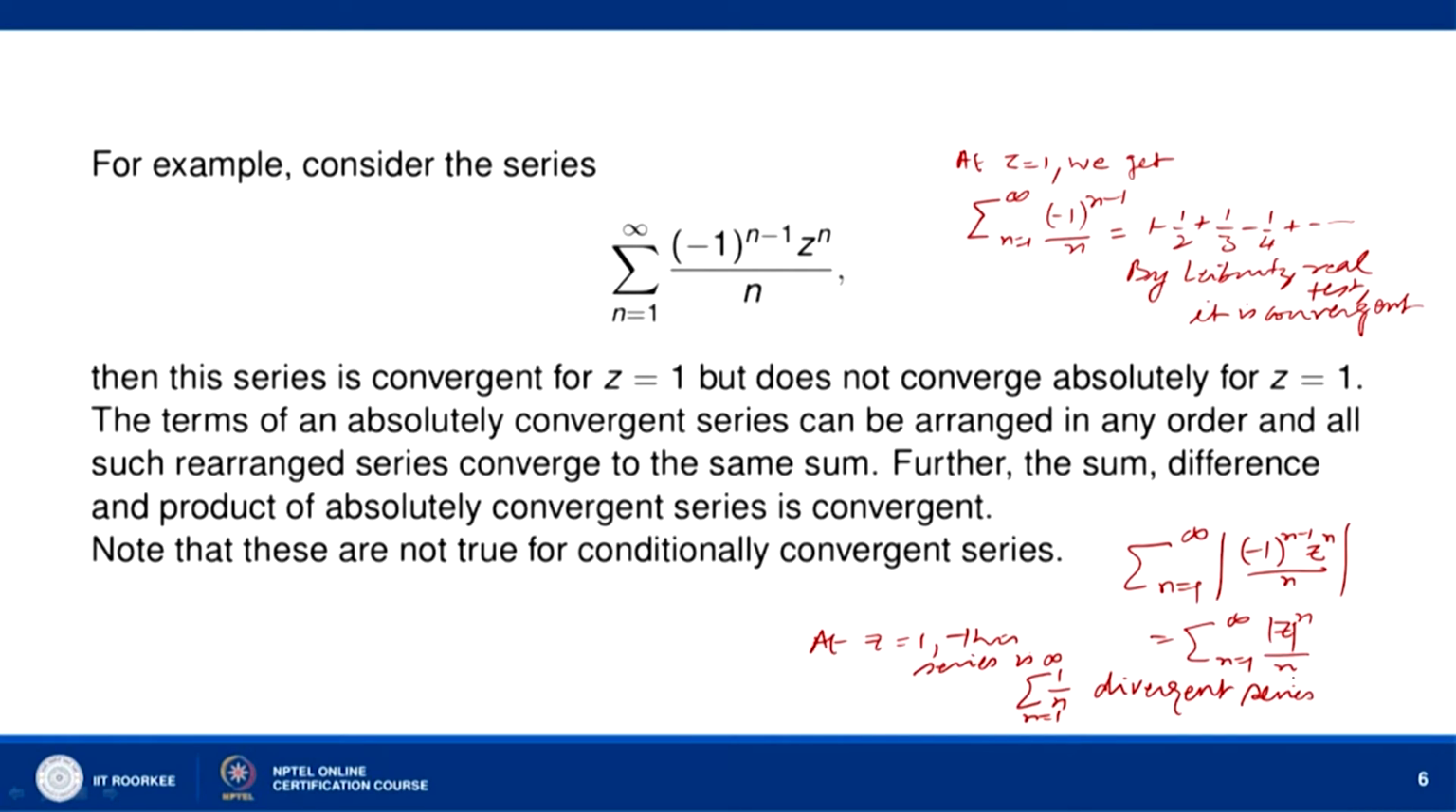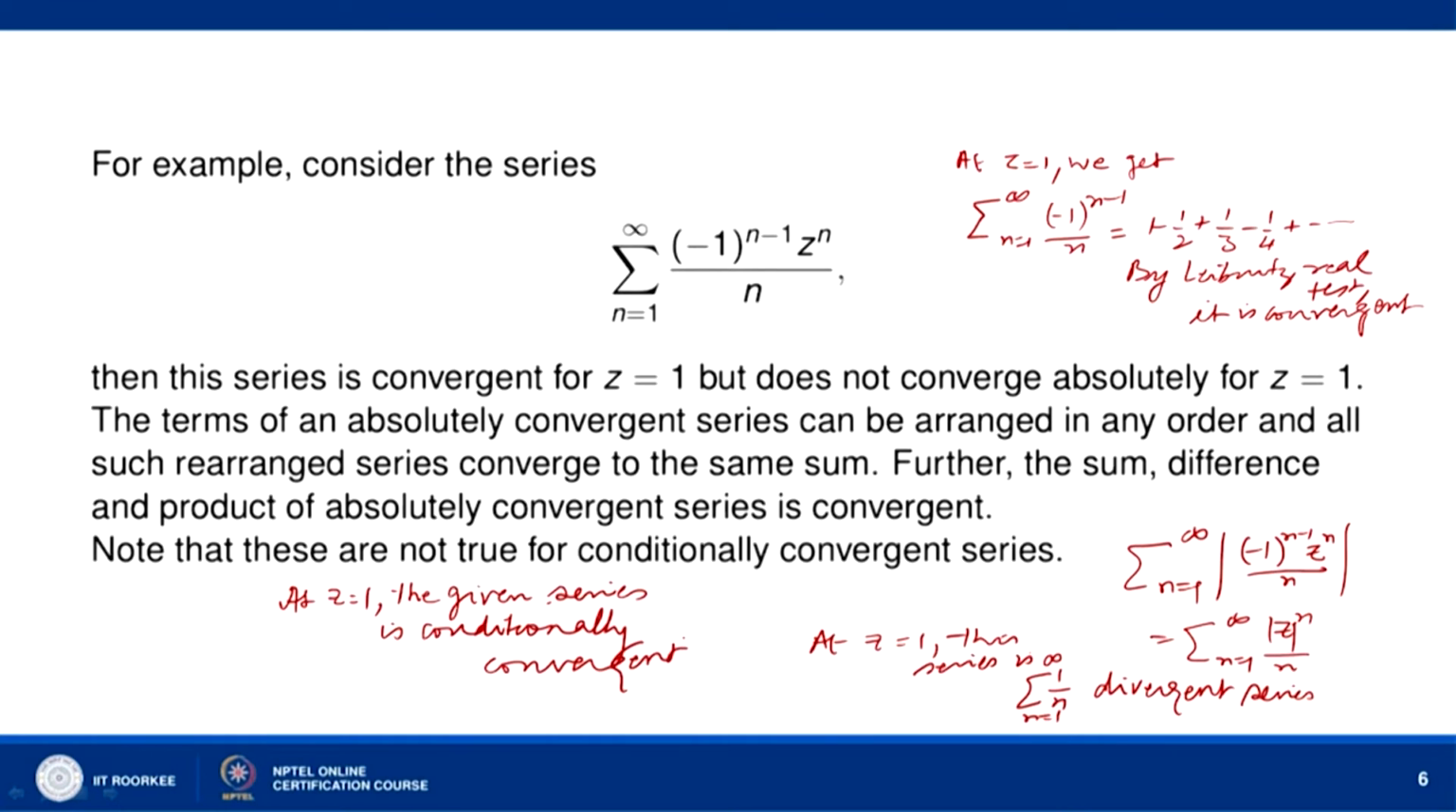And therefore, at z equal to 1 this series is conditionally convergent. So, at z equal to 1 the given series is convergent, but not absolutely convergent. So, the given series is conditionally convergent. This series is convergent, but does not converge absolutely for z equal to 1.